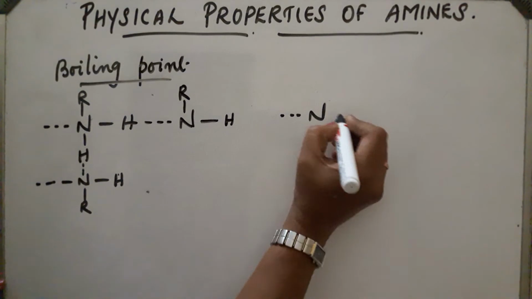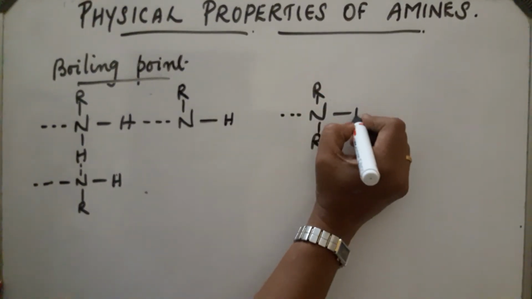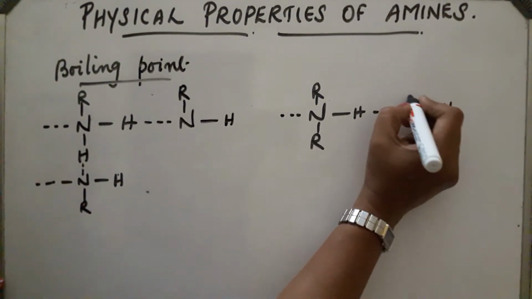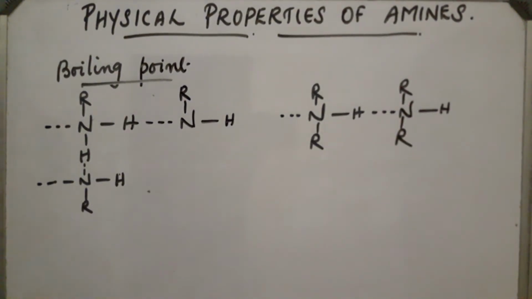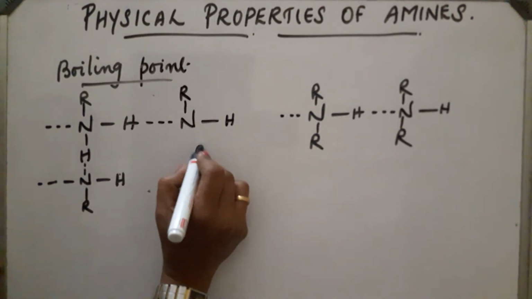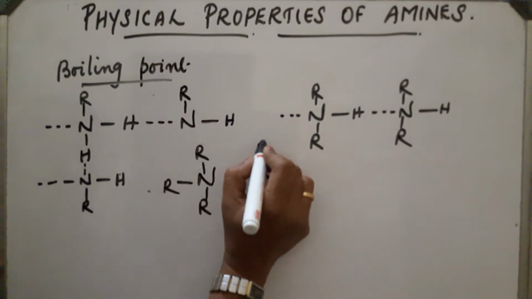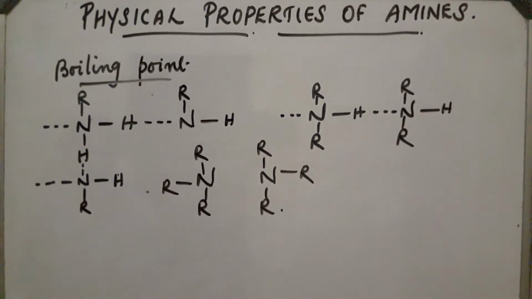Secondary amines contain 2 alkyl groups, so with this hydrogen atom the association is taking place. Compared to primary amines, the association is less. In tertiary amines there will be no association. So the order of boiling point is primary greater than secondary, then tertiary.